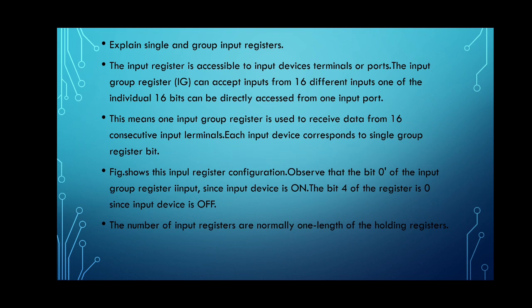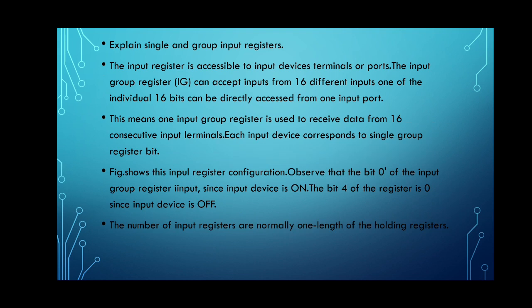The input register is accessible to the input device terminals or ports. The input group register can accept inputs from 16 different inputs. One of the individual 16 bits can be directly accessed by one input port. So these input registers are of 2 types, single bit input registers and group input registers.